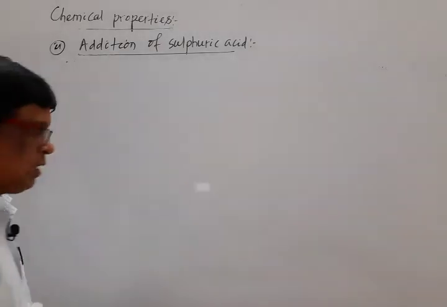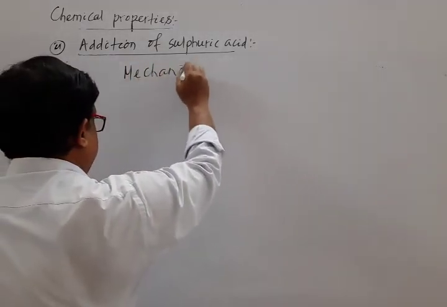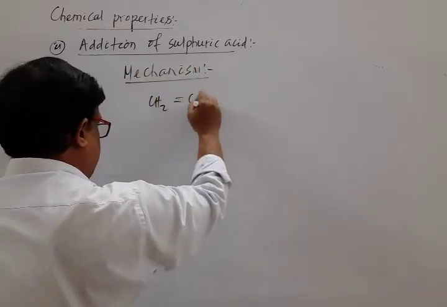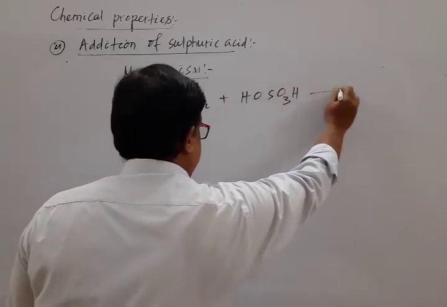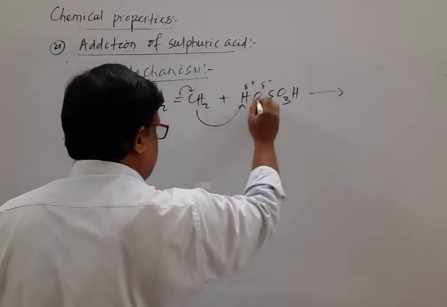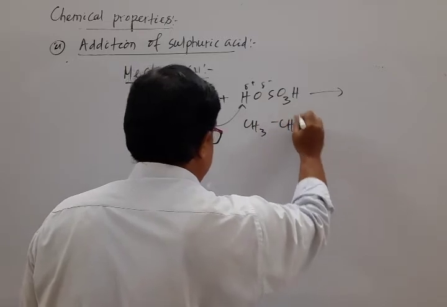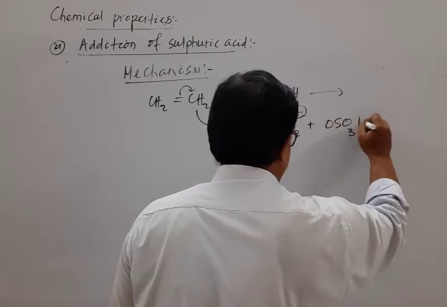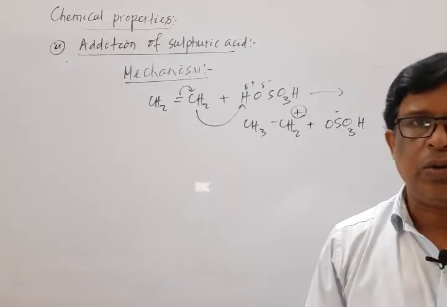So let us write down the mechanism. Note down. CH2 double bond CH2 plus HOSO3H, the bond shifts to here, this one transfers to here. What is formed? CH3 CH2 plus and OSO3H minus. Mark that the mechanism proceeds through two steps.